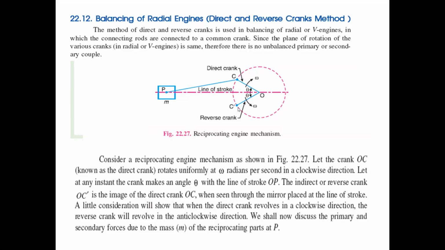So, the direct crank and reverse crank method. Here, the engine rotates with a uniform angular velocity of omega, starting with an angular displacement of theta, so the crank follows the angular displacement theta. The observer will imagine another crank placed opposite to our crank, that is OC dash, the reverse crank, which follows the same angular displacement theta.